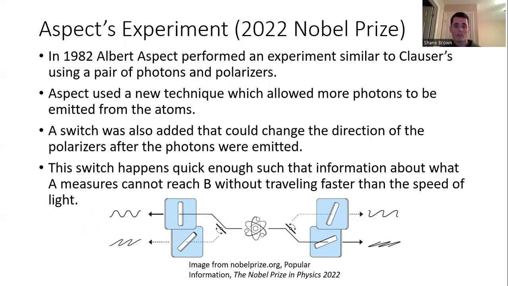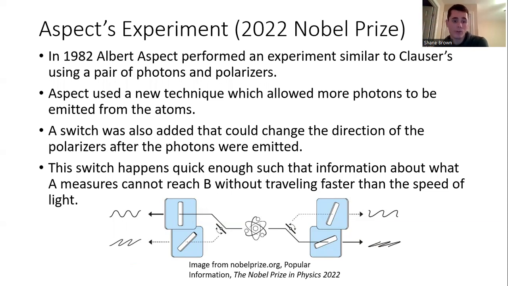And so, again, similar to Clauser's, he used a pair of photons that were entangled, and he had polarizers, right? But the difference between the two experiments is that Aspect added a switch that would allow him to change the direction of the polarizers after the photons were already emitted.